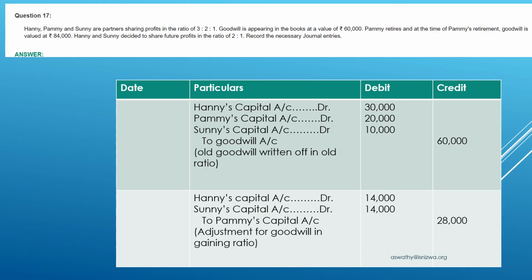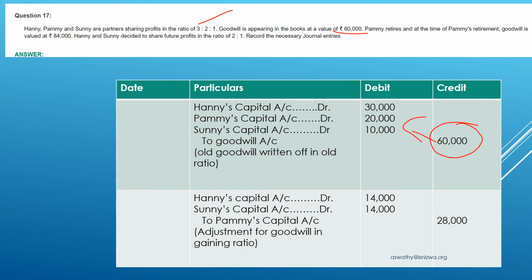Now let's pass the journal entry. Already one goodwill is there in the books of accounts. Goodwill existed in the firm, that is 60,000. So first we need to write off that goodwill to all three partners in their old profit sharing ratio, that is 3:2:1. So Hani's capital account debtor, Pammy's capital account debtor, Sunny's capital account debtor to goodwill. The 60,000 I distributed in the ratio 3:2:1, so 30,000, 20,000, 10,000. Already one goodwill was there in the books of accounts, and I cancel that goodwill now by debiting all partners' capital accounts.